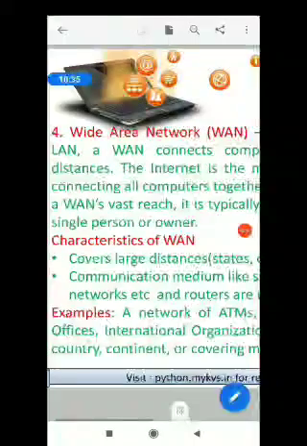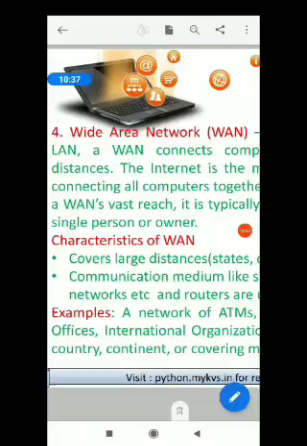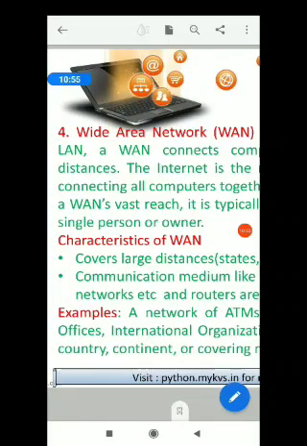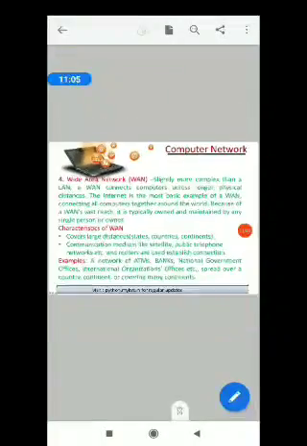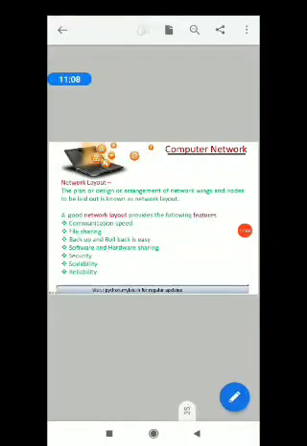A network of ATMs, banks, government offices, international organizations, offices, etc., spread over a country, continent, or covering many continents are examples of WAN. All types of communication media, guided or unguided, are used to set up a WAN. The best known example of WAN is the internet. The internet is the largest WAN spanning the entire planet. So a WAN interconnects all the computers across the world. So these are the 4 types of network based on the geographical span.